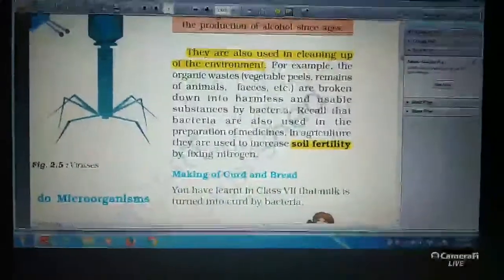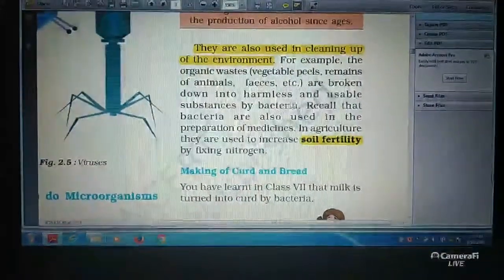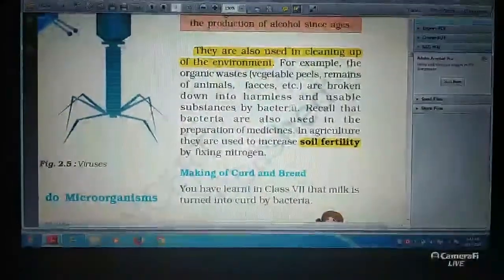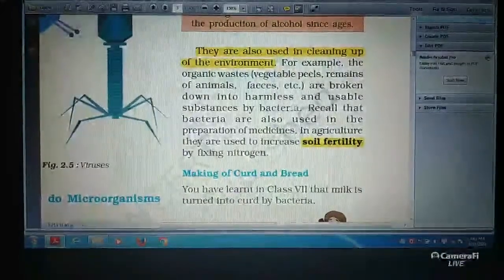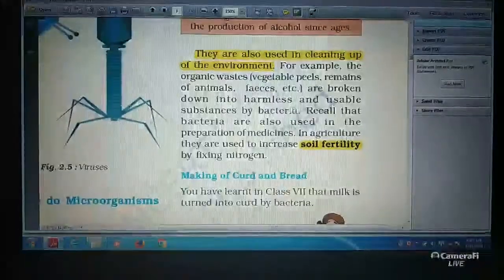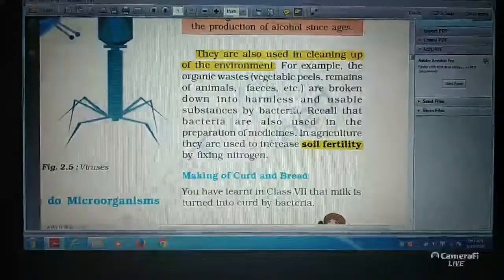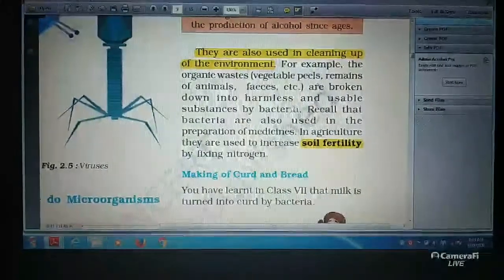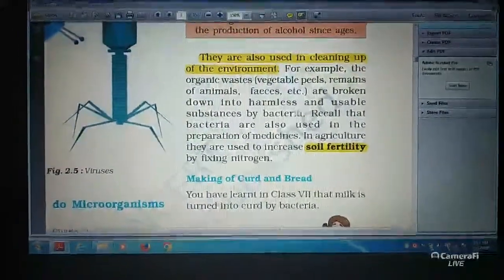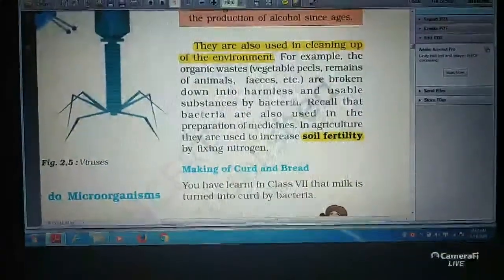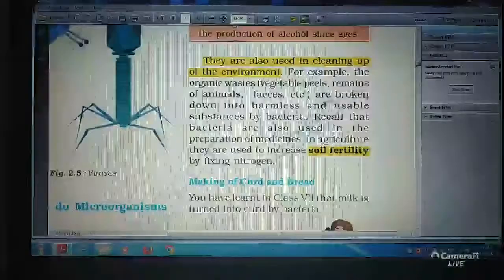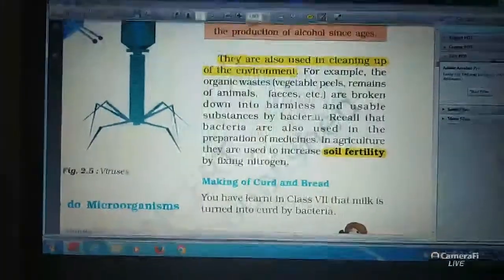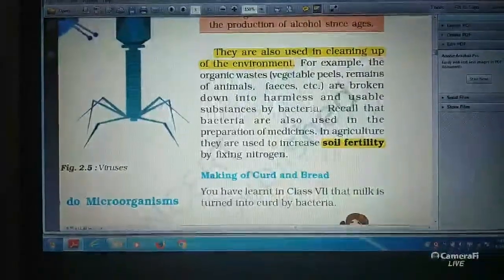The organic wastes like vegetable peels, remains of animals and feces are broken down into harmless and usable substances by bacteria. And how do they increase the soil fertility? Some bacteria fix the atmospheric nitrogen, and thus they increase the soil fertility.